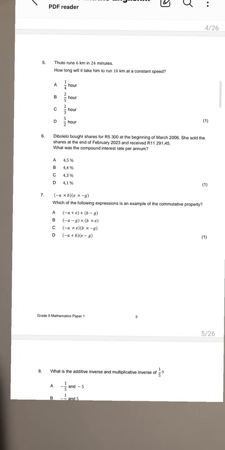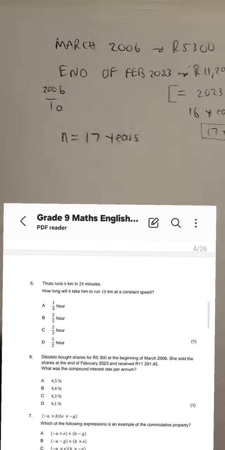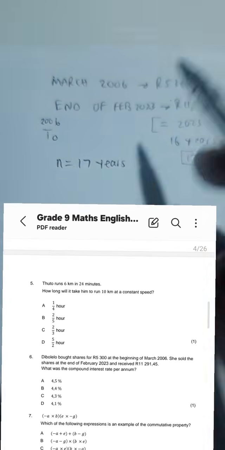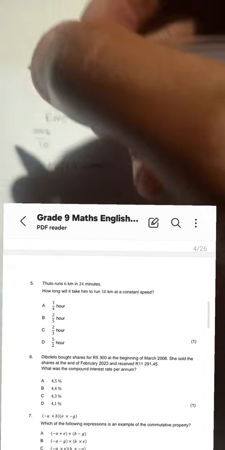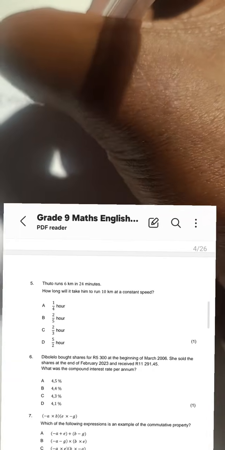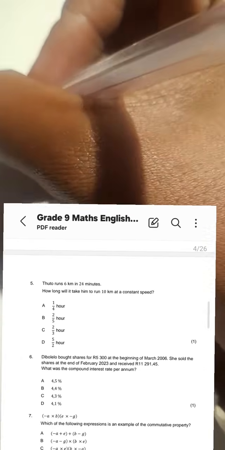Then we are asked, what was the compound interest rate per annum? From the information we've collected, N is 17. Now remember, when we talk about compound interest, we are talking about interest on interest.